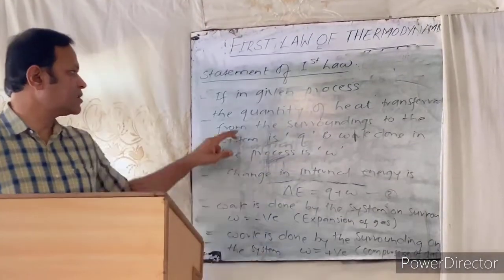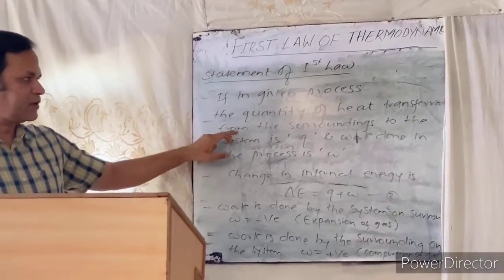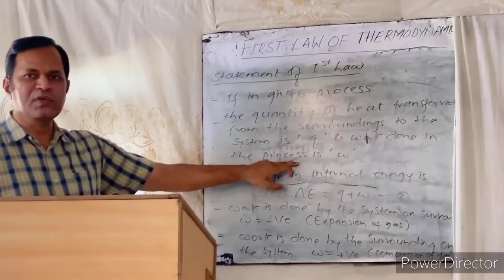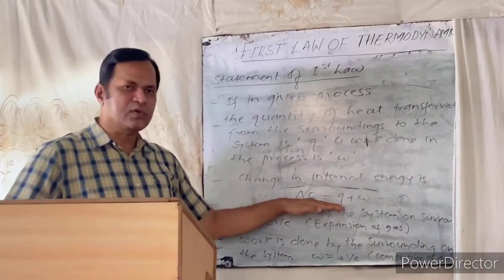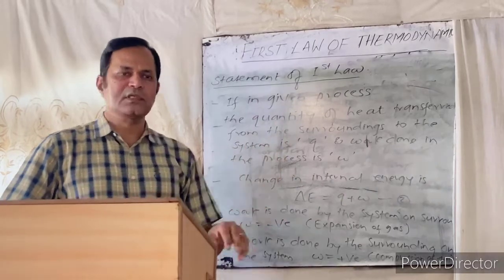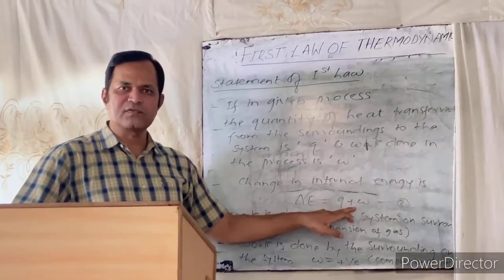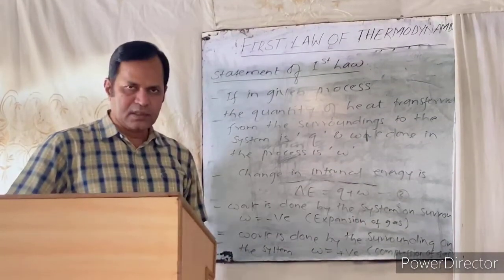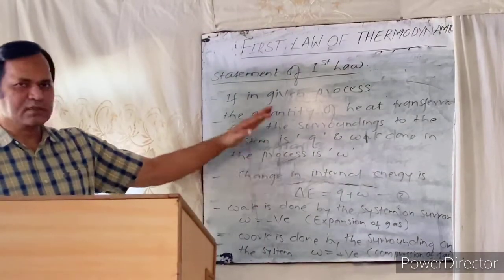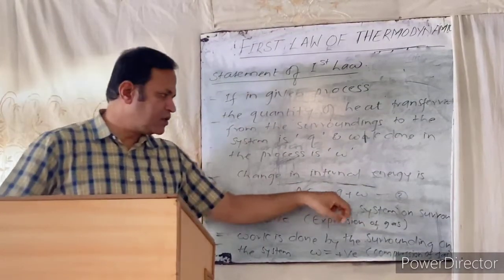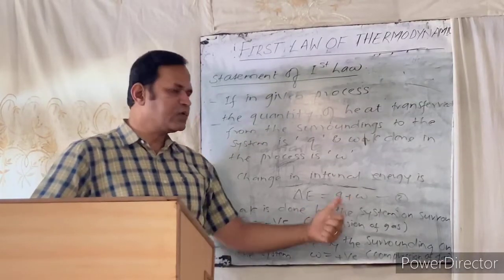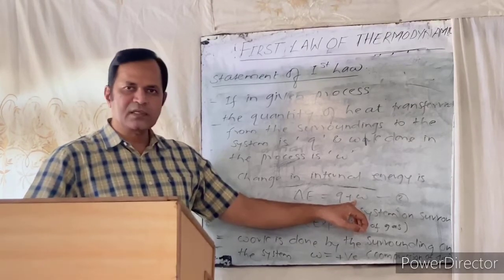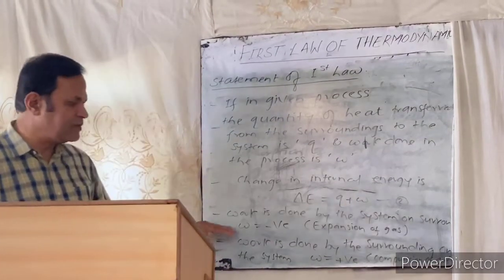If in the given process the quantity of heat transferred from the surroundings to the system is Q and the work done on the system is W, then the change in internal energy, delta E, is equal to Q plus W. This is the mathematical statement of the first law of thermodynamics. Here there are two sign conventions for work done. Before this we discussed delta E equal to Q minus W, and here it is delta E equal to Q plus W. The positive and negative signs of work done come under the sign conventions of work, which we will discuss now.